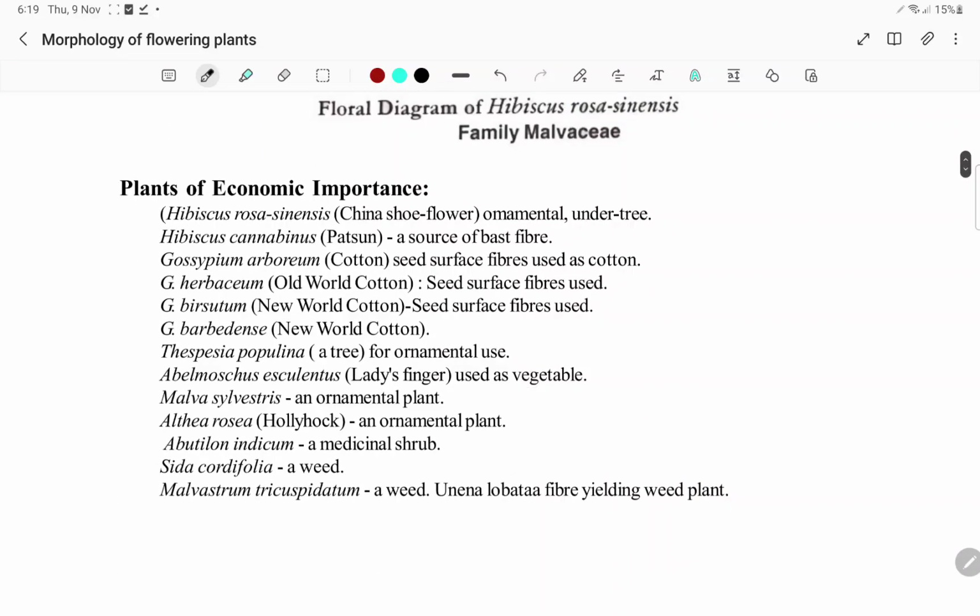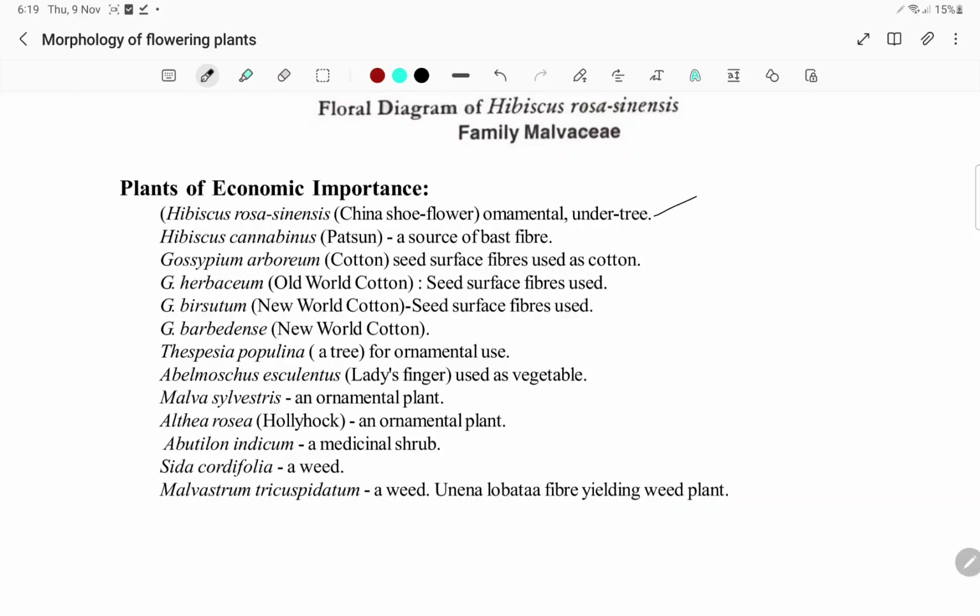And coming to the economic importance: Hibiscus rosa-sinensis, China shoe flower, ornamental and usually grown under trees. Hibiscus cannabinus, Patson, a source of bast fiber. Gossypium arboreum, cotton, seed surface fibers used as cotton.